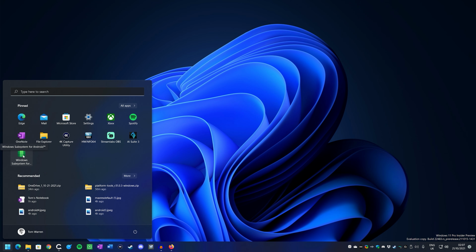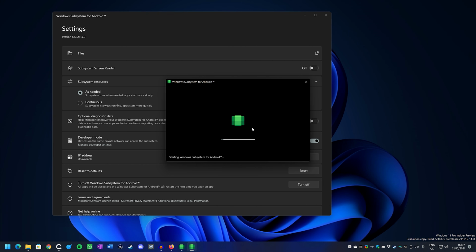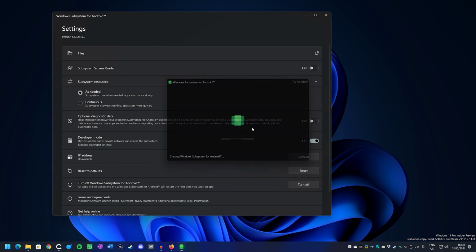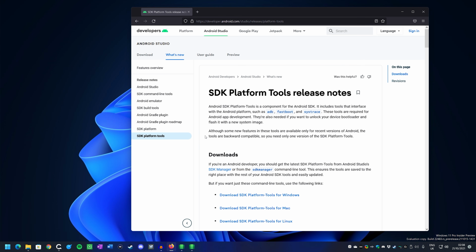So first things first, you want to launch the Windows Subsystem for Android. We'll launch that up, and you'll need to enable developer mode. So you'll tick that. Then you will click on manage developer settings here, and this will basically start the subsystem if you haven't got it started already. We'll wait for that to load quickly. And once this is loaded, we'll just minimize that, or you can close it, and you can just refresh the IP address here, and then you'll get your IP here, or, most importantly, the port number here. So just remember that for later.